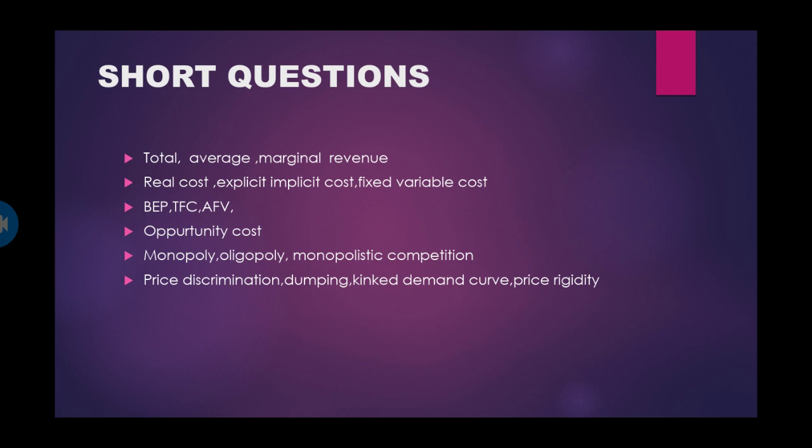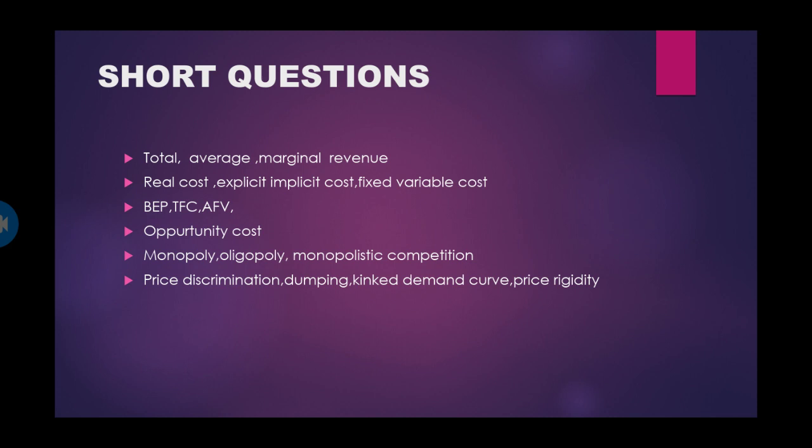Explicit cost, implicit cost, fixed cost, the cost which is kept on the machinery, variable cost on the day-to-day expenses like petrol, diesel, electricity expenses, to and fro expenses, break-even point. How many units can be manufactured when you invest so many lakhs of rupees can be calculated. Whether the company is earning profits or losses, or no profits or no losses, can be measured by break-even point. What is total fixed cost? What is total average cost?